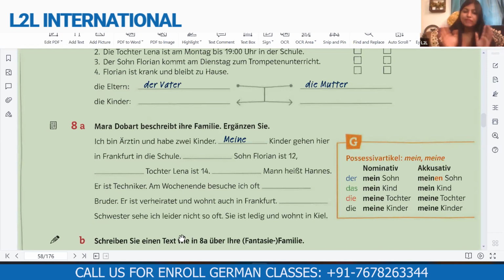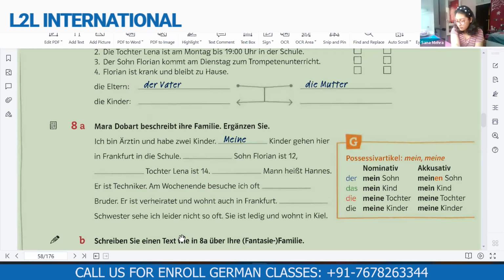So it means that we can change the place of subject and the timing. We can either begin the sentence with the subject, or we can begin the sentence with the timing, but the verb place won't change. It will remain in the second position. So here, Sana, did you write meinen or mein?